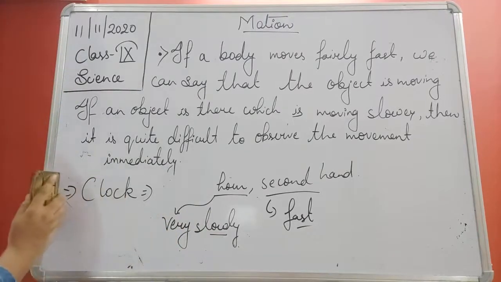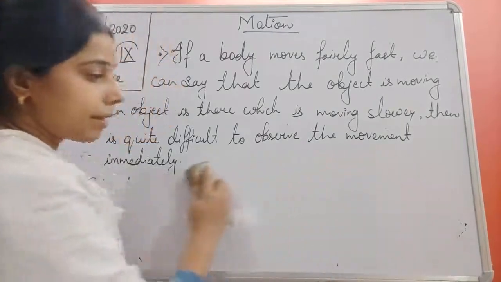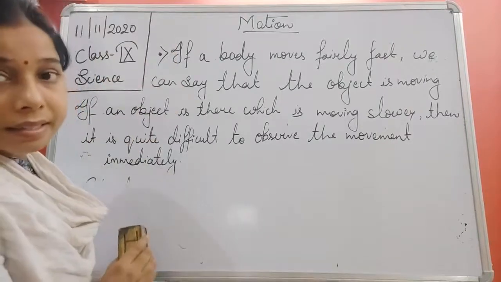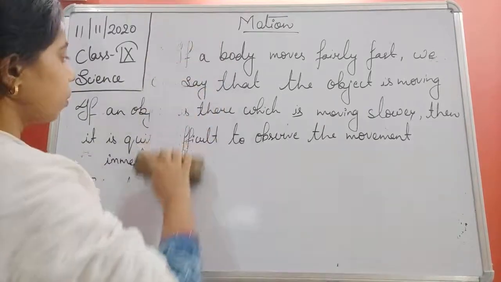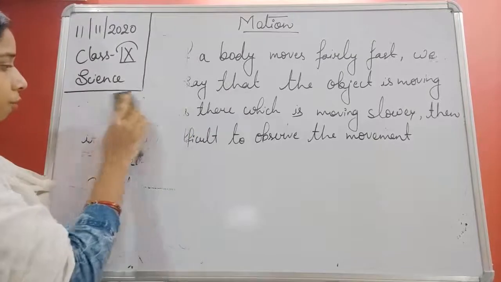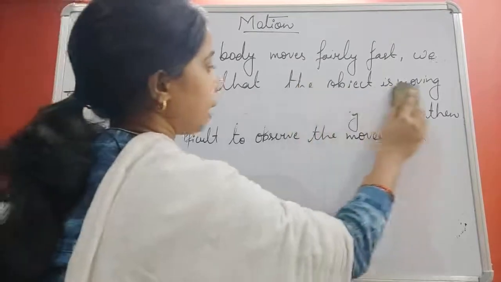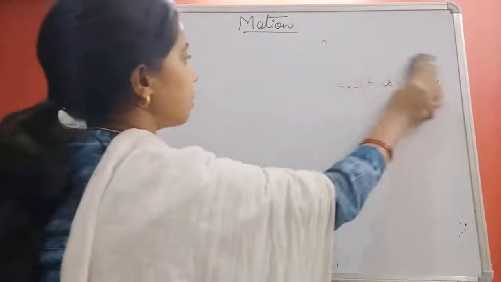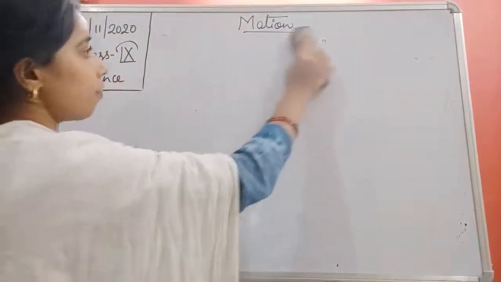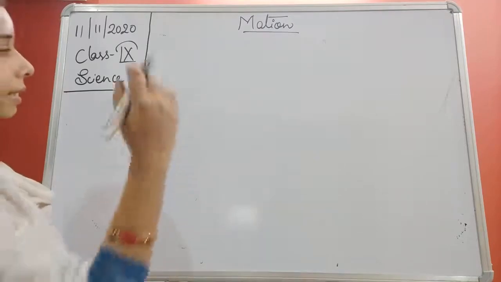Now students, if you want to understand the meaning of motion, first of all we have to understand two things: distance and displacement of an object. So now we will move forward and try to understand the distance of an object and the displacement of the object. To understand the distance and the displacement of the object, students, we will try to understand it like this.